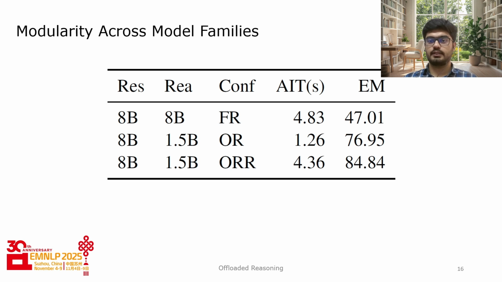To test the modularity and transferability of our methods, we applied the 1.5 billion model's reasoning traces to a different response model family. In this case, a Llama-based 8 billion parameter distill of the DeepSeek R1. Once again, OR and ORR both outperform the same 8 billion model's full reasoning in terms of both accuracy as well as latency. This highlights the plug-and-play nature of our method for production use cases.